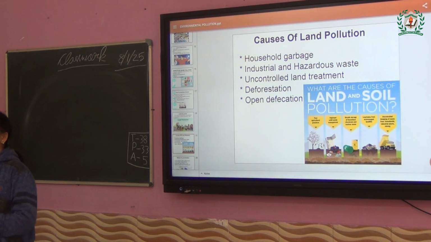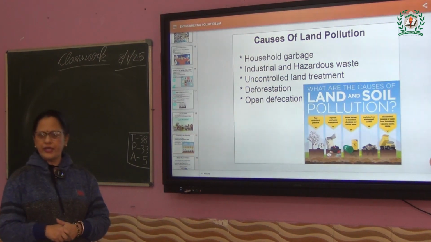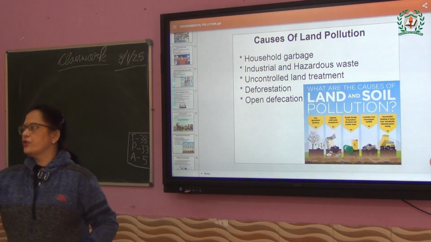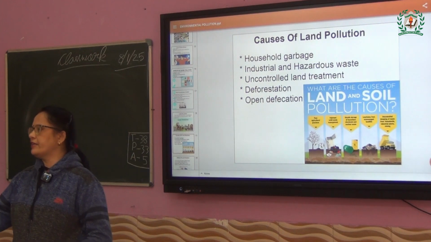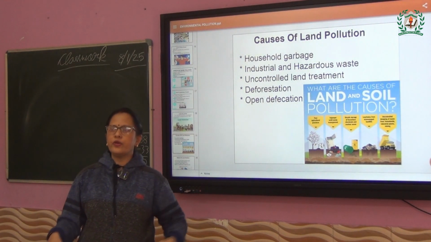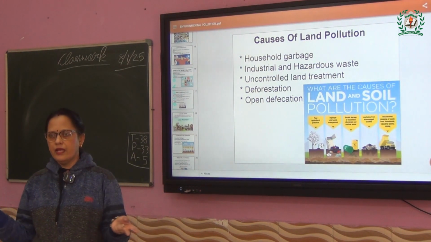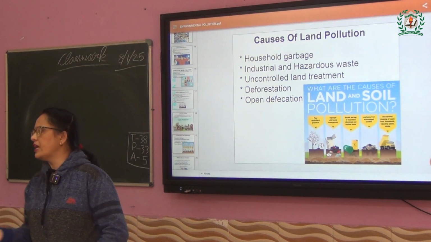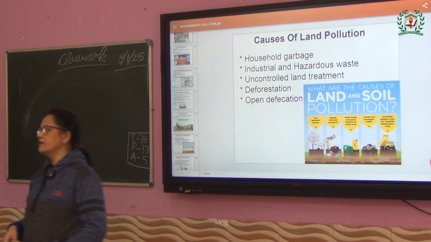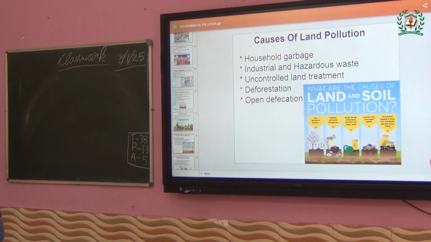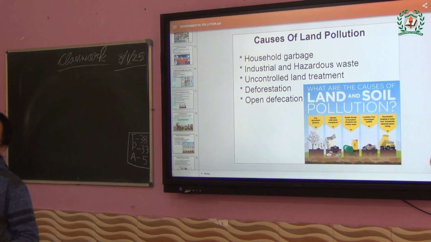That means garbage, rubbish, on the land. Instead of throwing it into the dustbin, the proper place, we are just throwing it here and there, and we are making our neighborhood as well as the land polluted. Yes, Devushmi? Uses of excessive fertilizers. Yes, that is also one point.